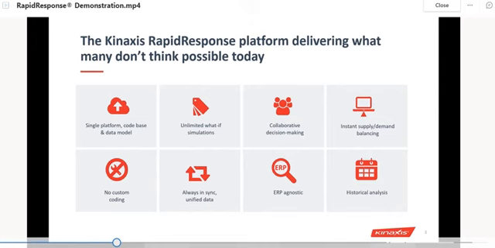No custom coding, we don't need to understand any coding. We have unlimited data, and we can follow whatever changes we want in any scenario. We can check whether it is good for us and how risky it is. We have historical analysis, so we can find out if a product was good for us in the past and how much it ran. Then we can decide to go for that product, or move to another product.